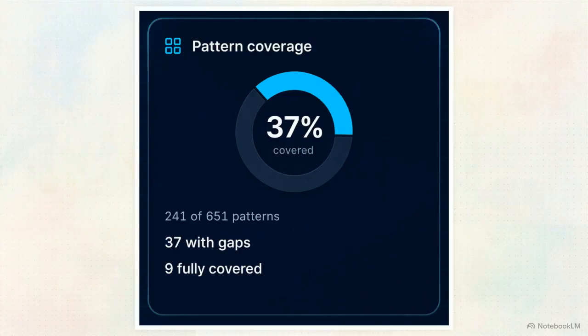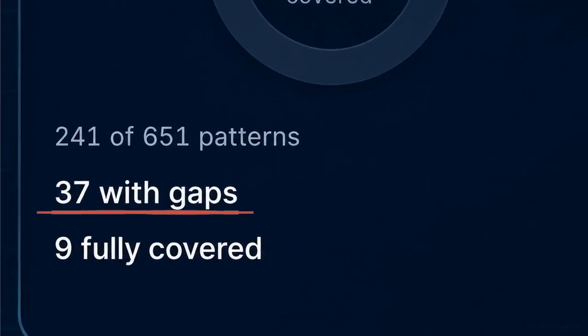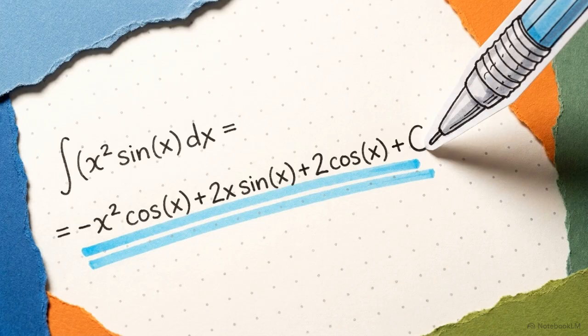This coverage ring tracks your progress through those patterns. It shows exactly how many mathematical techniques you have fully mastered and how many still have gaps, letting you systematically hunt down your blind spots. True mastery is achieved by identifying and repairing these exact procedural errors, one by one.